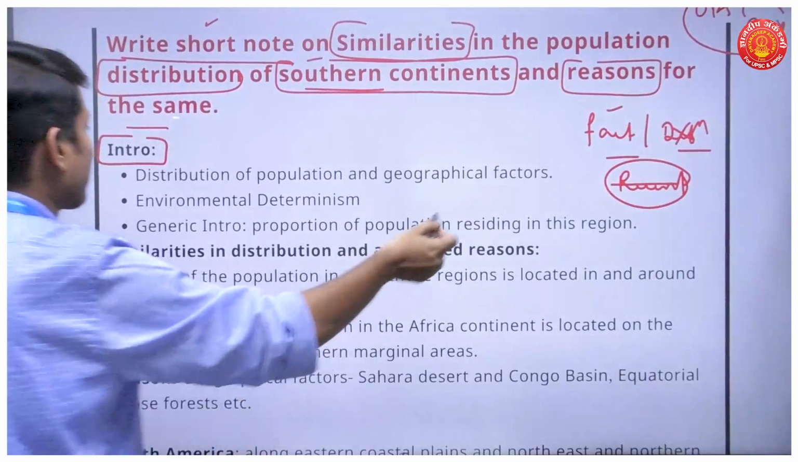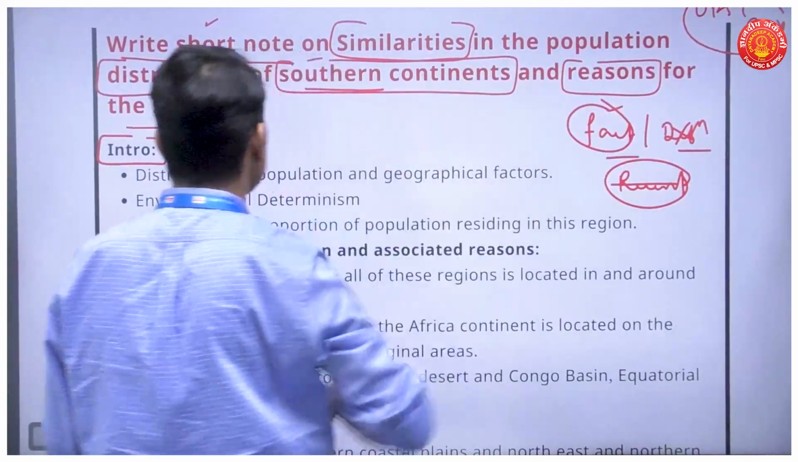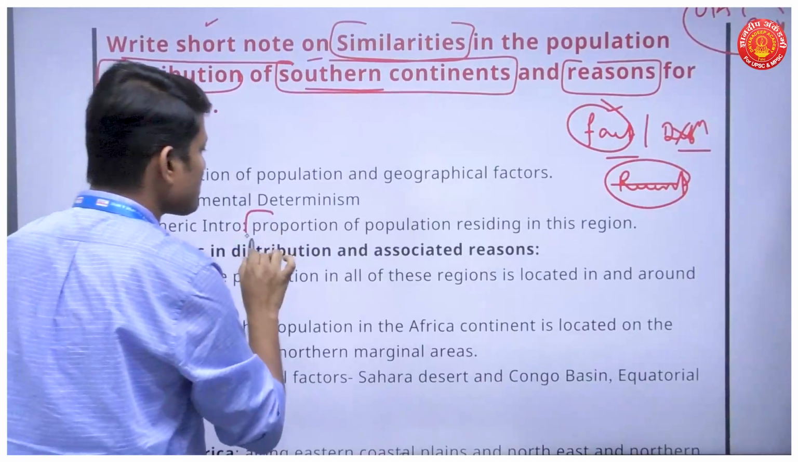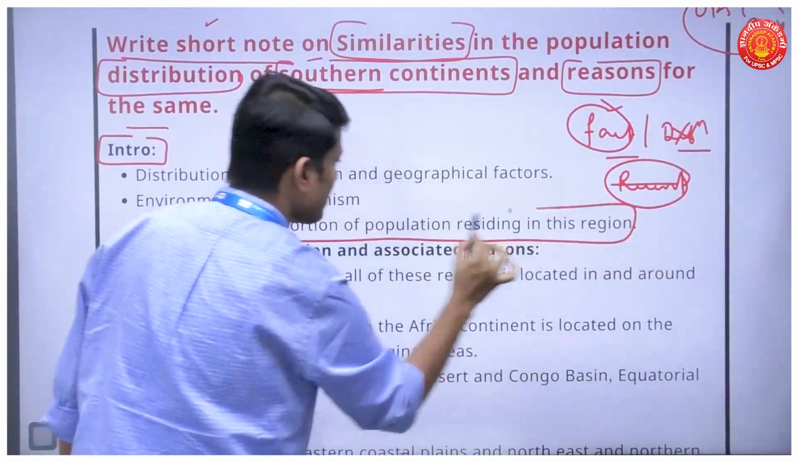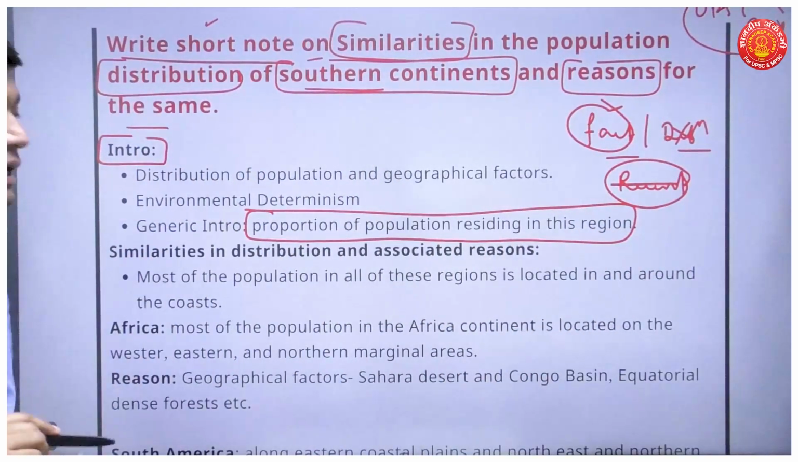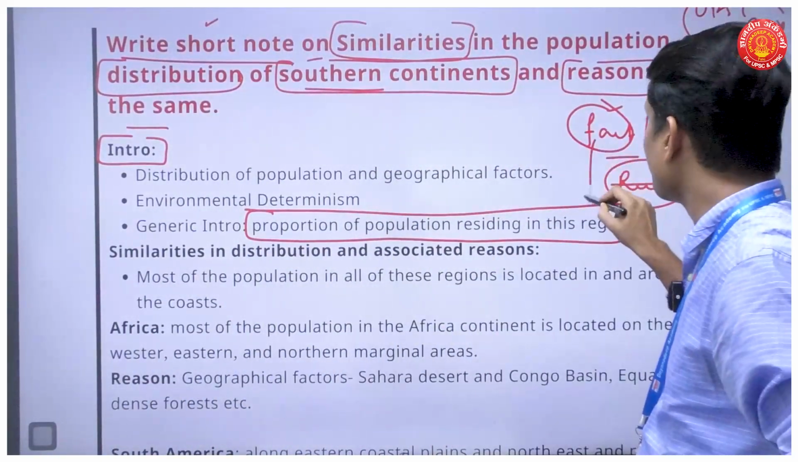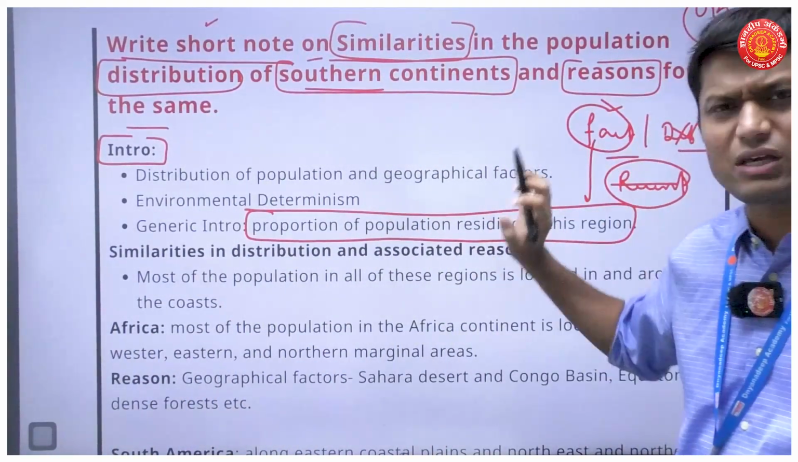So when it comes to facts, what kind of facts can I mention? In the introduction, I can provide the proportion of population residing in this particular region. So that is my fact-based approach, where I am talking about some facts, some numbers. Now, I have not given numbers.